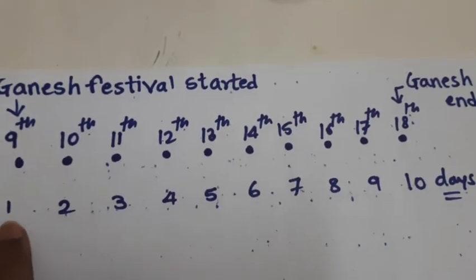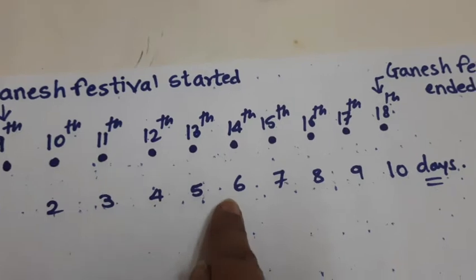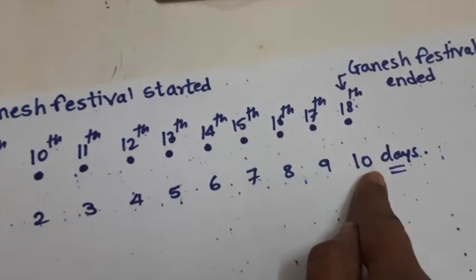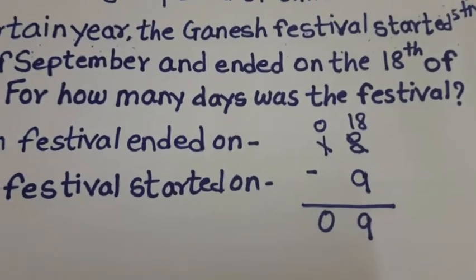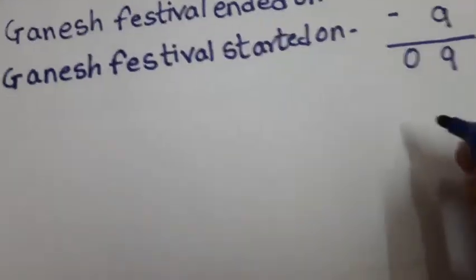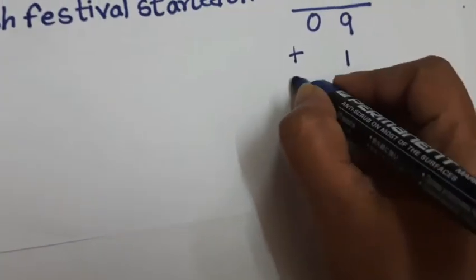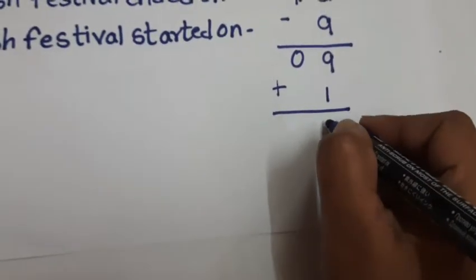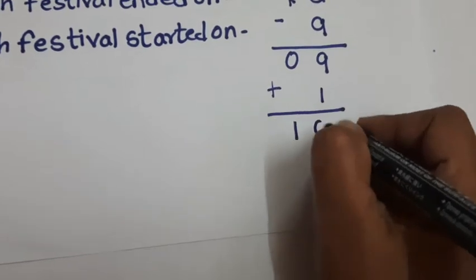So how many days are coming? 1, 2, 3, 4, 5, 6, 7, 8, 9, 10 days. But here you are getting 9 days. So in that case, you have to add one more, plus 1. Always remember this. Okay, so you will get 9 plus 1, 10 days.